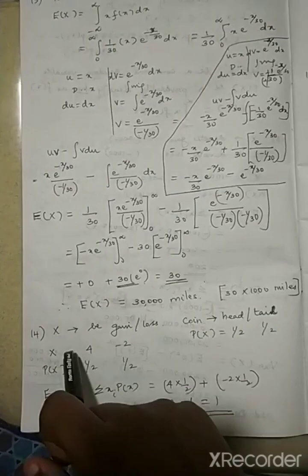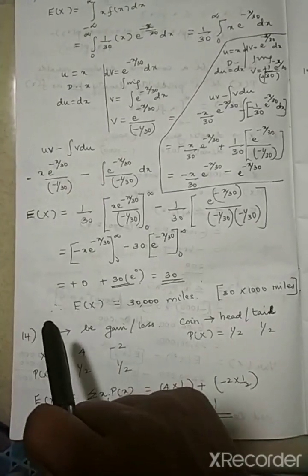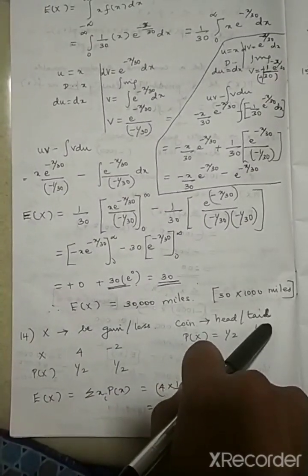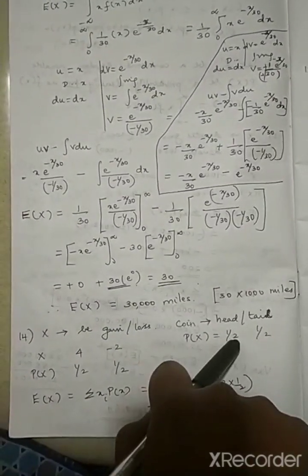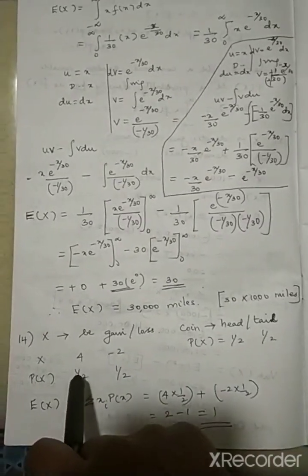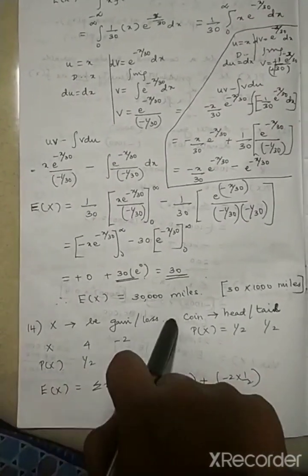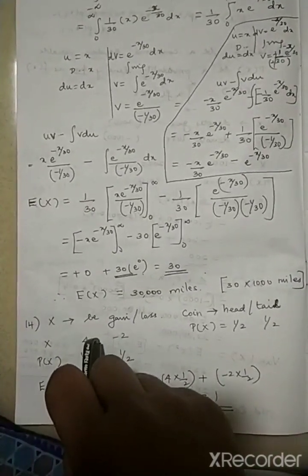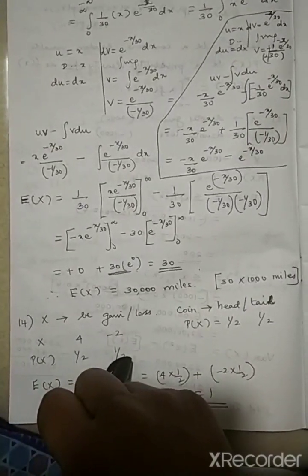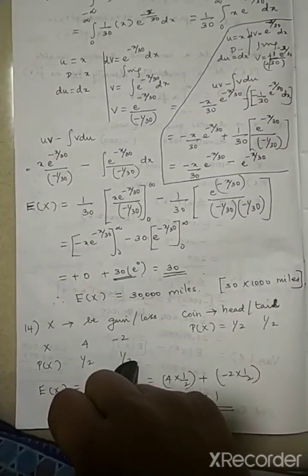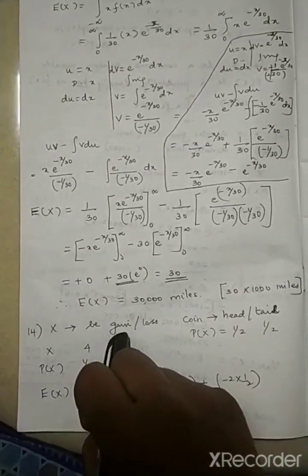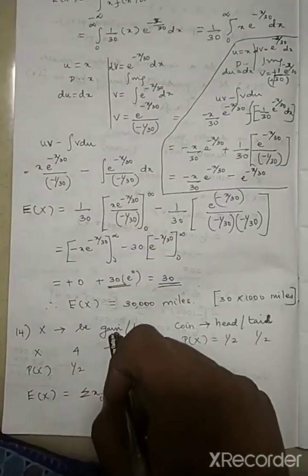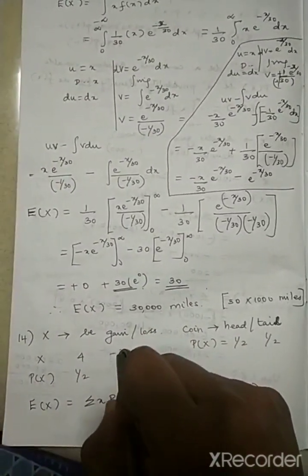Coming to the 14th question, they are saying a coin is tossed. Okay, now what are the two sides of the coin? Either it should be head or it should be tail. What will be the probability for that? It will be 1 by 2 or 1 by 2. Now they are telling x should be a gain or a loss. Okay, so when the heads fall, you will get a gain of 4, and when the tails fall, you get a loss of minus 2. Or that is you are going to pay. So that is why this is in loss.